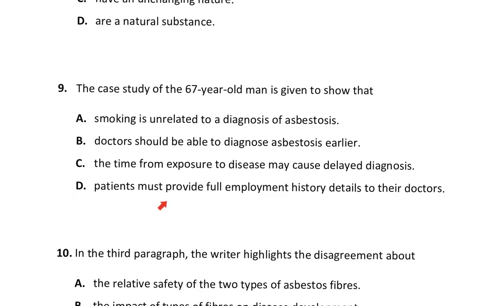Then D. Patients must provide full employment history details to their doctors. Listen, this thing can confuse you. Even when you go to a GP, your history between 20 to 40 years ago, you may not remember, okay? And that alone cannot justify your condition after 40 years. So it will be hard for you to provide such information for you to get an accurate diagnosis. So this will not really make sense. And the best option that is explaining the text is the time from exposure, C.